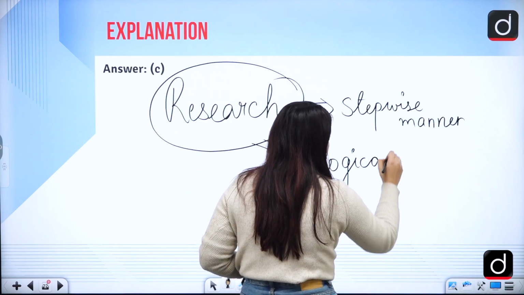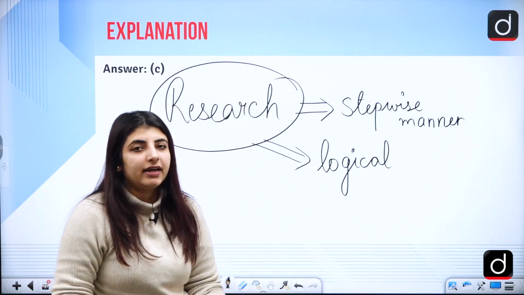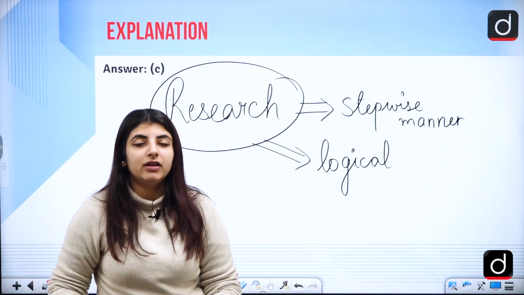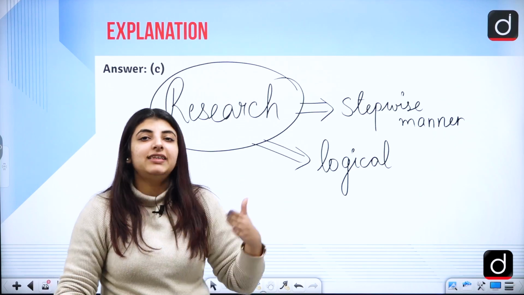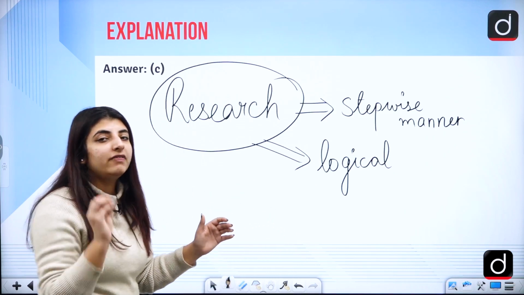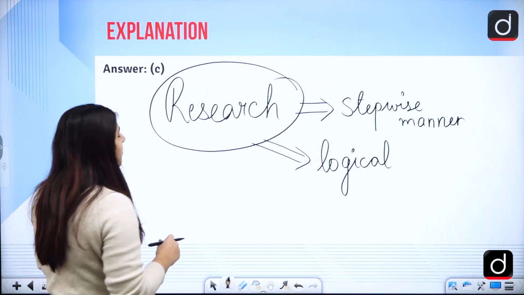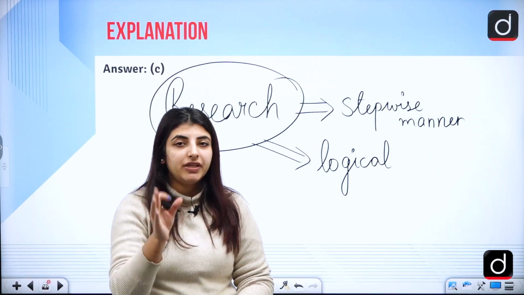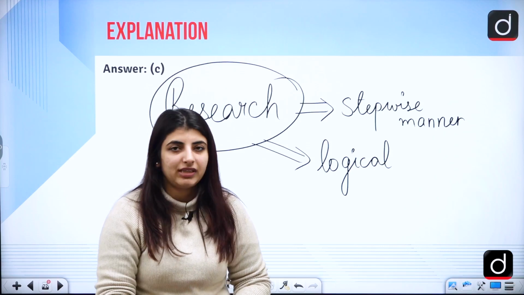Correct? So you cannot reach a conclusion if you do not have a problem at hand first. So you need to have a problem, you need to collect the data based on that very problem, you need to formulate a hypothesis. How is that adjusted in the steps of a research? How you are supposed to do that in a research is what we are concerned with in the research steps. This question is also really important from the examination point of view, because they give you such questions to see how well you know the steps of research, how you are supposed to arrange those steps, right?